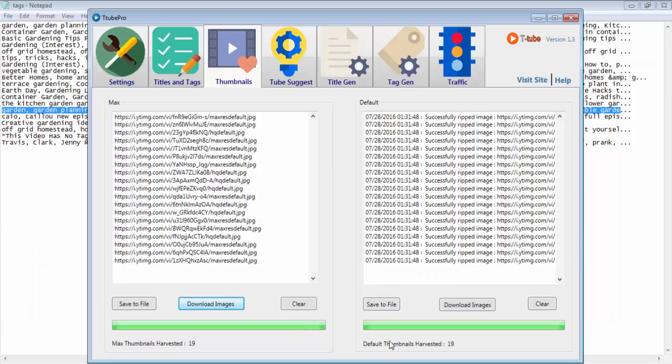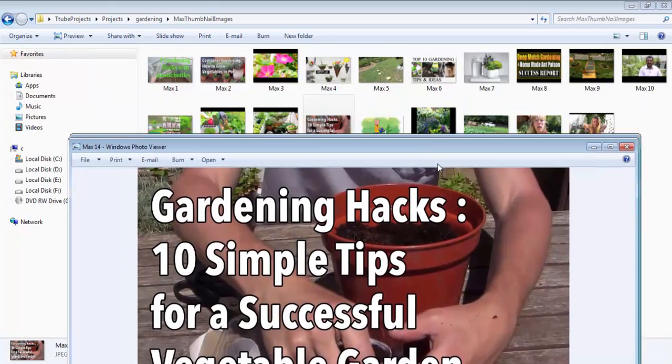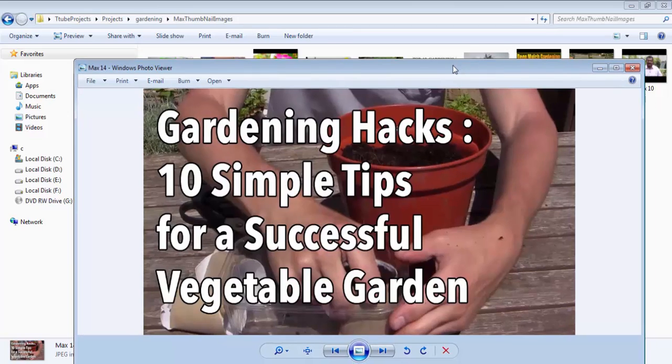And if I want to also download the minimum resolution images of the thumbnail, I'll just click this button. So I will also be creating a thumbnail that will be very close to this thumbnail, and also have a title for my channel or the video that I'm going to be making.